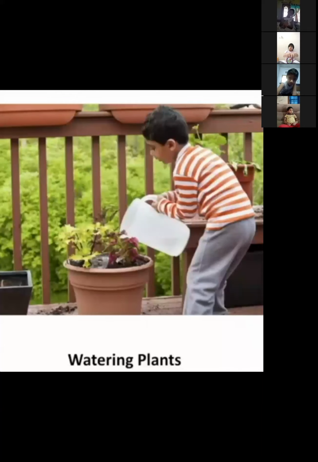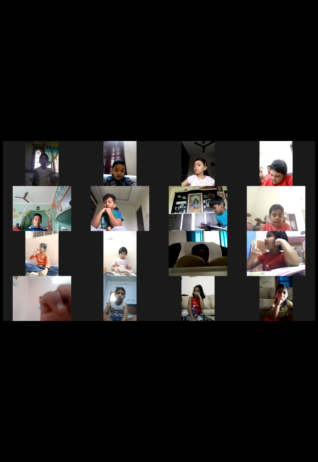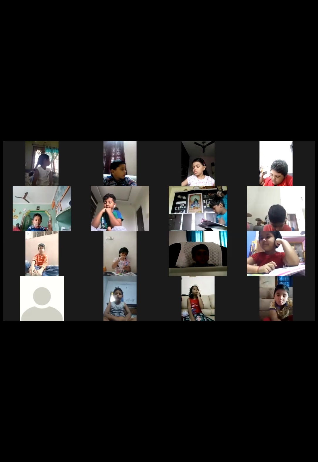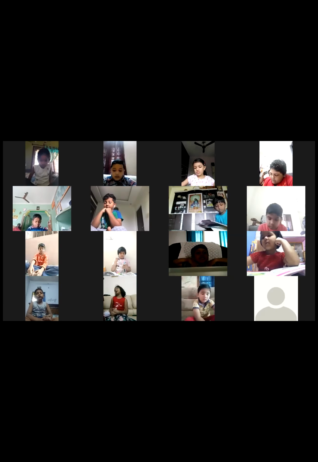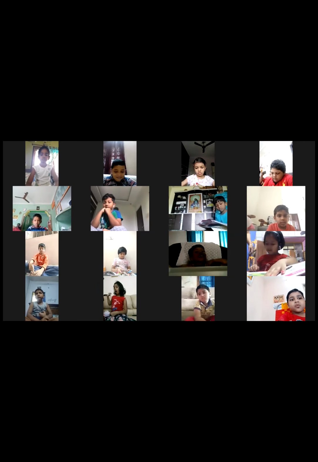Then for watering plants. Water is also needed for living things. Plants need water to survive. They need water, sunlight and air for their survival. Then what else do we use water for? For washing clothes, for cooking, for washing utensils, isn't it? So water is necessary for almost all the activities we do.